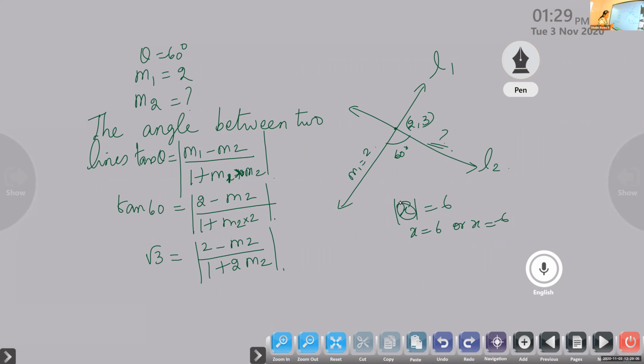Modulus is root 3. That means 2 minus m2 by 1 plus 2m2 may be root 3 or minus root 3. So you will get 2 cases. First case you will equate it to root 3. Second case you will equate it to negative root 3.